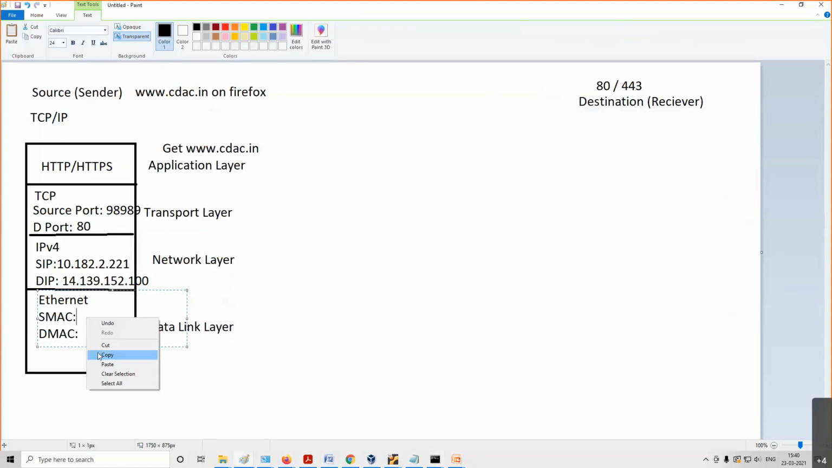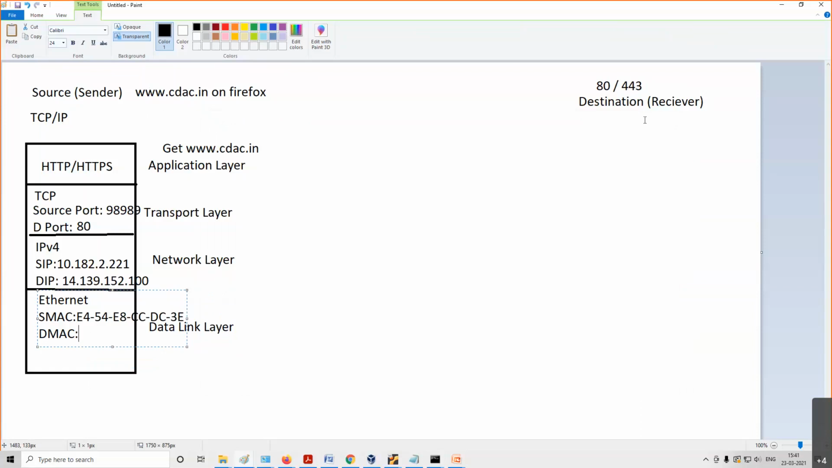And this I'll paste here. This is my source MAC address. Now, destination MAC address. What is the MAC address for www.cdac.in? Nobody knows, because it is there somewhere on the internet. Some system is there. That MAC address, how will I get to know?